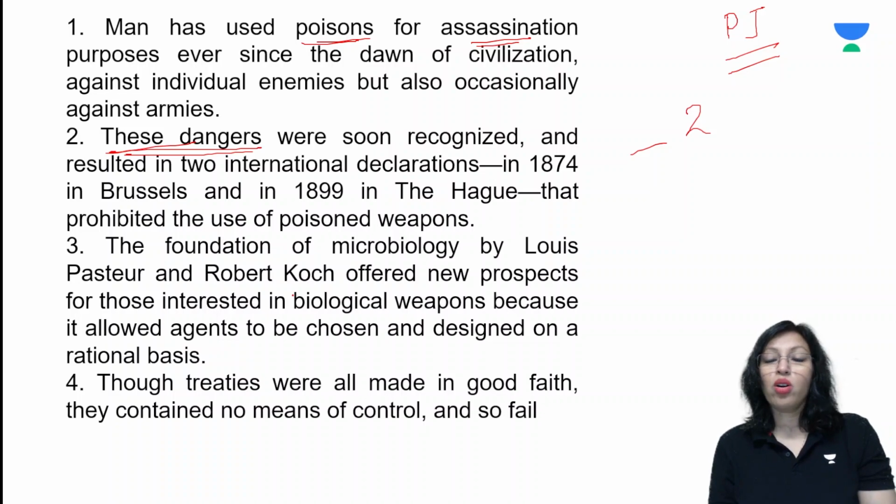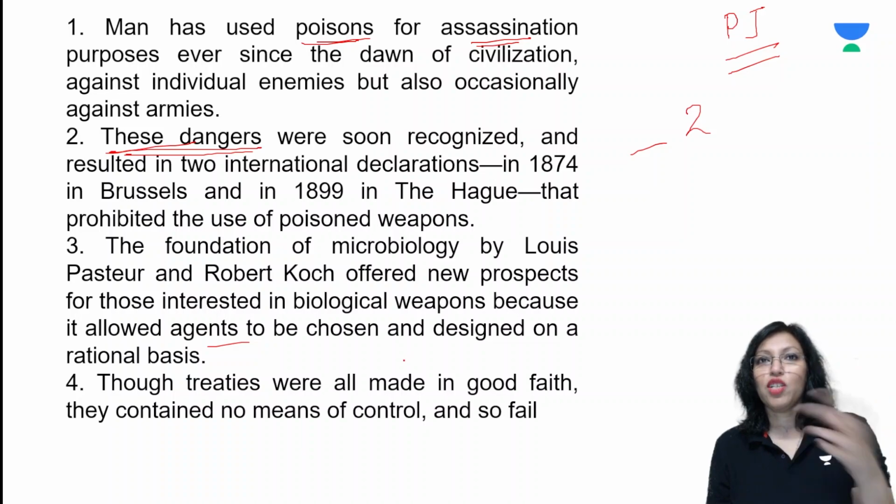Why? Because it allowed what poison or which weapon you would use and what would be the agent of spreading that. So you could choose your agents and then you could design the biological weapon based on those things on a rational basis. So it was not just passion.